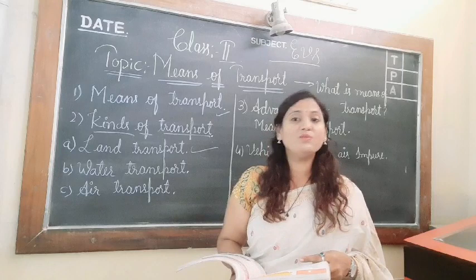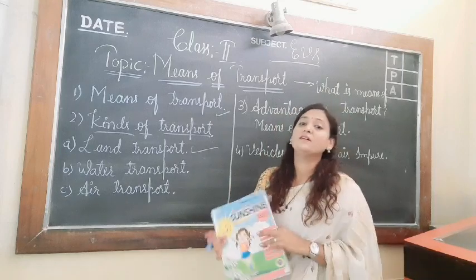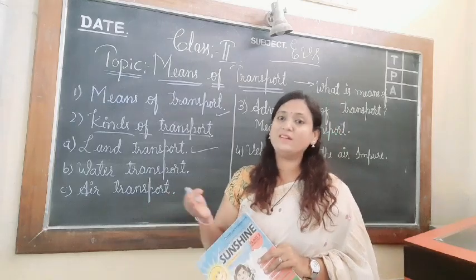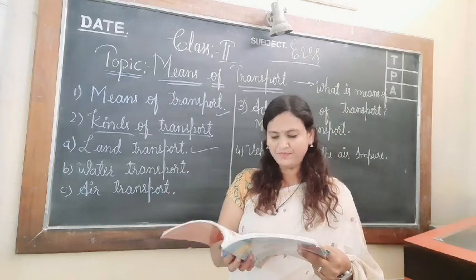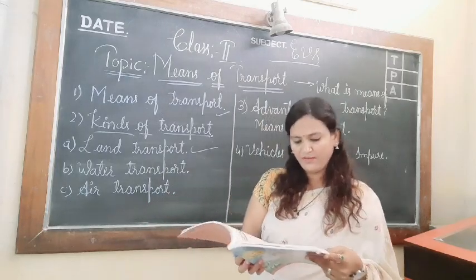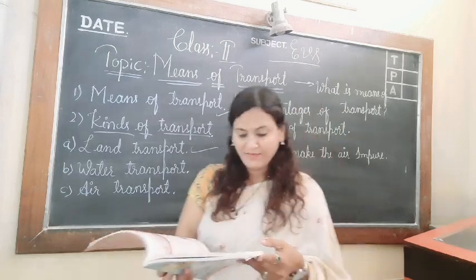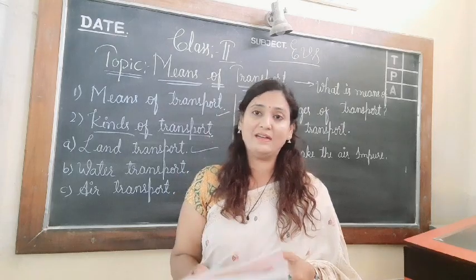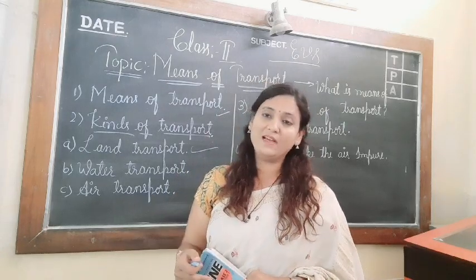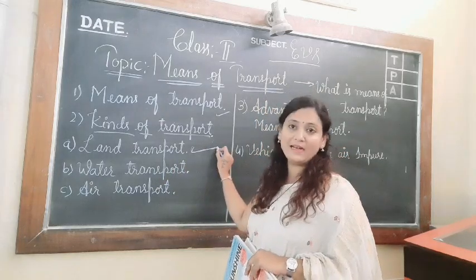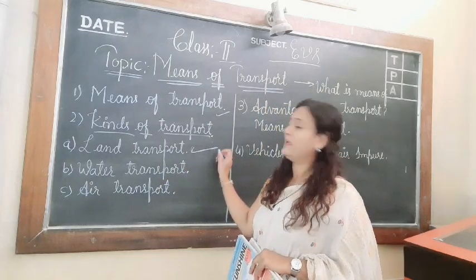So now we know, children, what is land transport? The vehicles which move or travel on road are called means of land transport. The vehicles moving on land are called land transport.